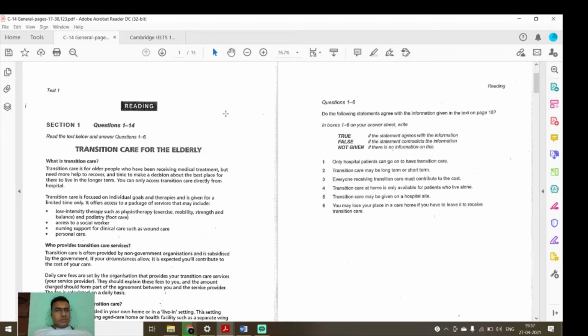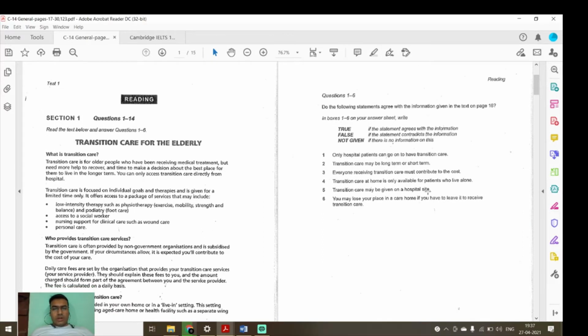Here I will start with test number 1. This is IELTS 14, test number 1. So let's hope you will find it fruitful and it should help you in your reading session during your exam. I'm adding a sticky note and I will put down the answers whatever I find during the test.